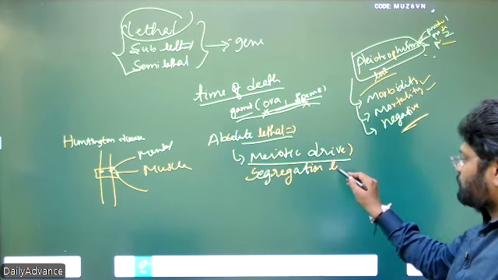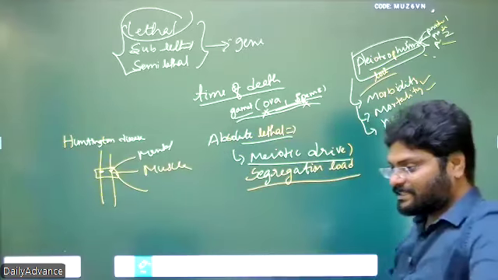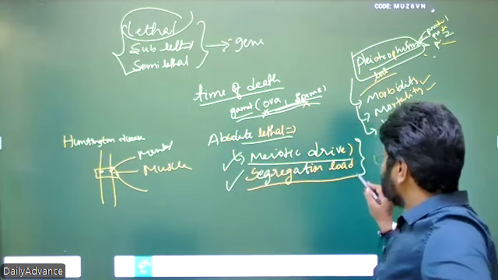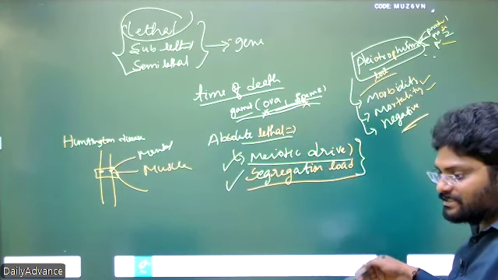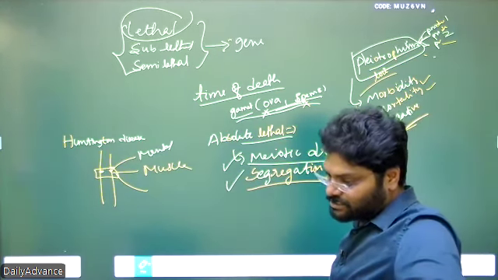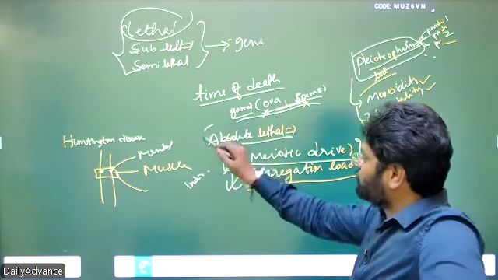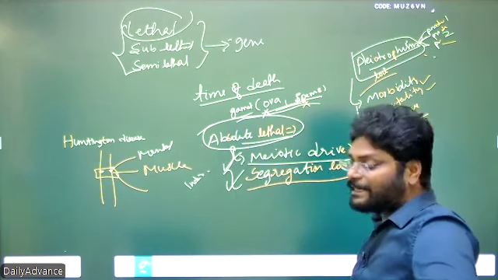Segregation load. That means the gametes are not properly segregated and not functioning healthily to fertilize, so that miscarriage or the cycles are wasted, the sperms are wasted, and they never get realized as an individual human being. So that we call an absolute lethal, based on the time of death.